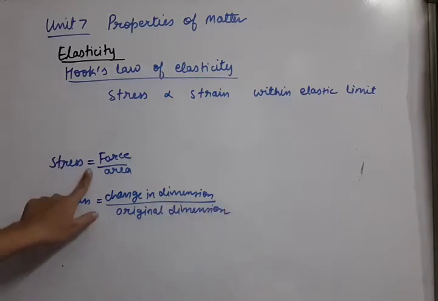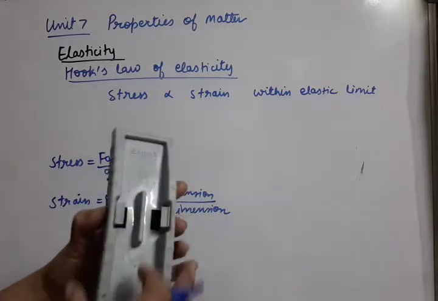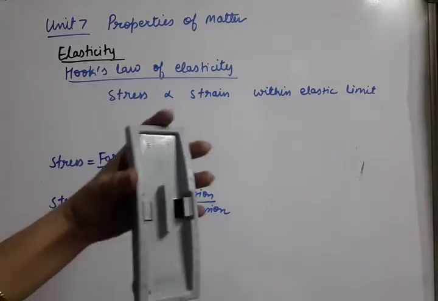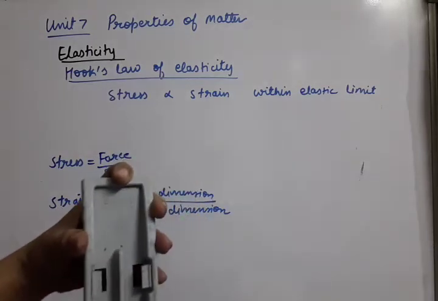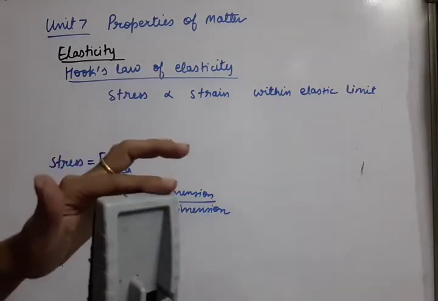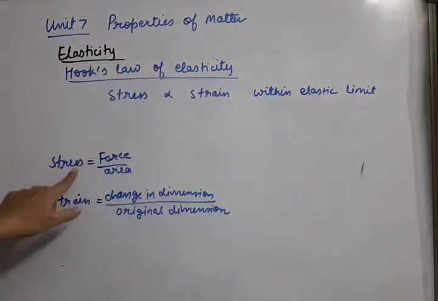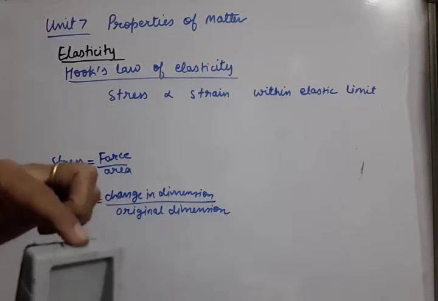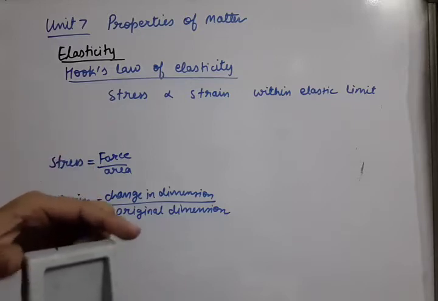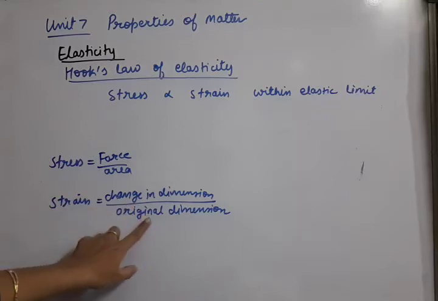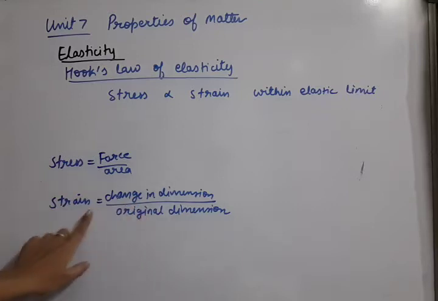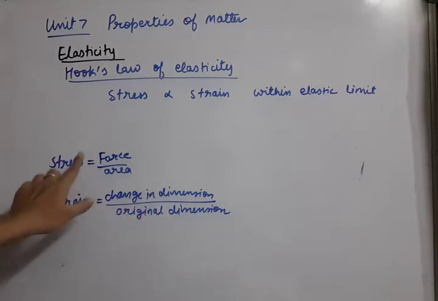Okay, so stress means we have applied some input. That means we have first done what? Suppose this is the object. On this object, suppose we apply any force. So force per unit area. Okay, suppose we are talking about this space. So whatever force we are applying per unit area, that is called the stress. And as a result, what change in the dimension has come with respect to the original dimension, that is called strain. So how are they connected?